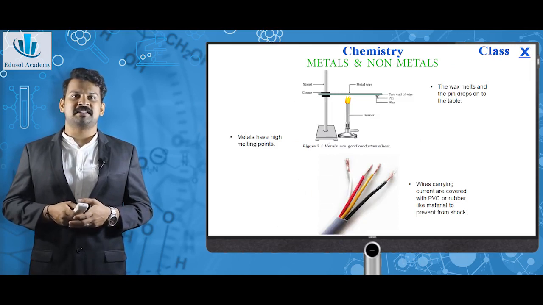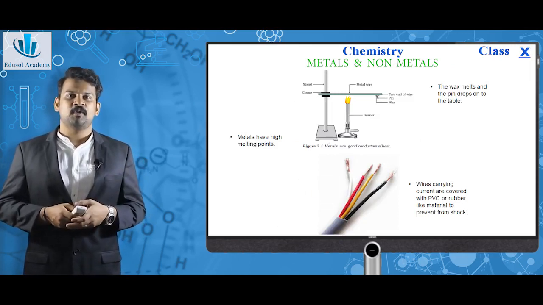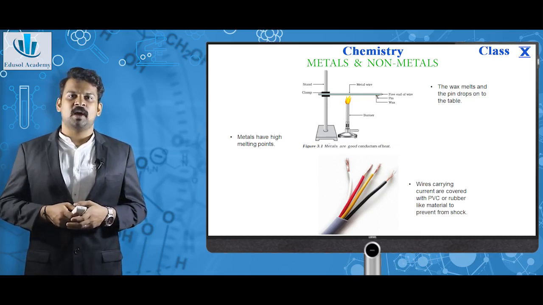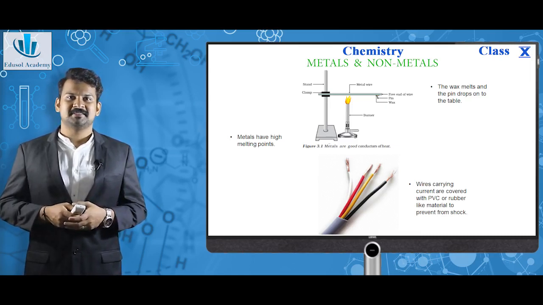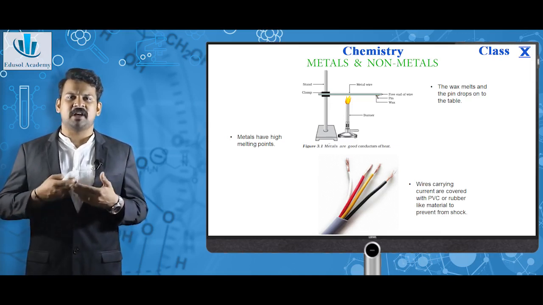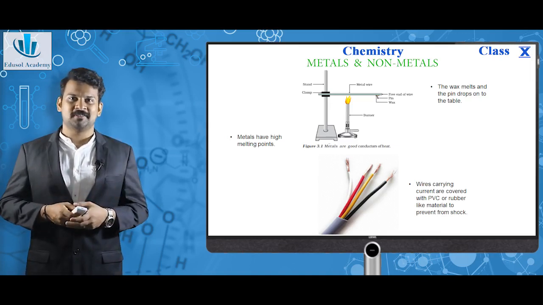Metals have high melting points. Just view this apparatus here. We have connected a thin metal wire which is being heated by keeping a burner below it. To the thin wire, we have applied wax and we have attached a pin in the wax. As the heating proceeds, the wax melts and the pin drops down.